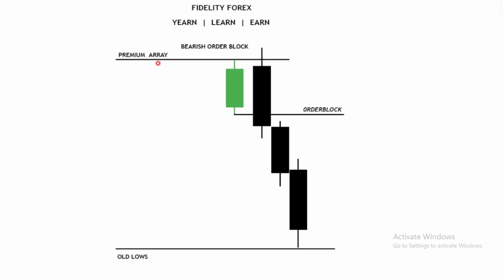Here we have a premium already. Here is the old high, buy side liquidity. The market reached out for that liquidity, and then you can see it drop down heavily. You can see it closes. This is the low of this bearish candle. We have an open, low, high, close. You can see this bearish candle closes below the low of that bullish candle.